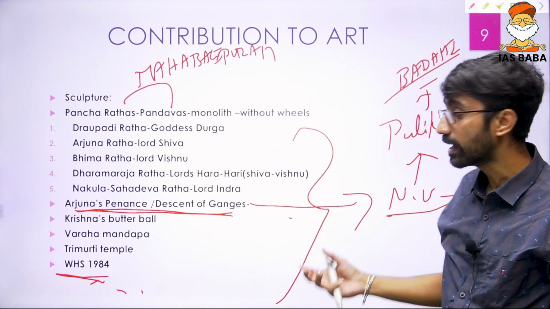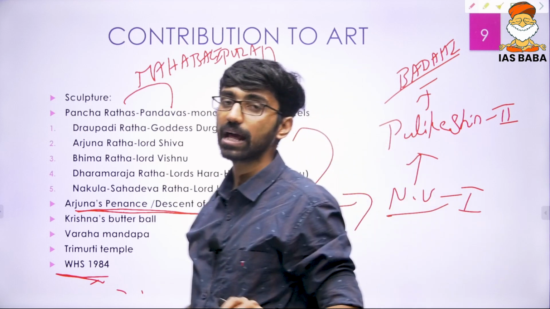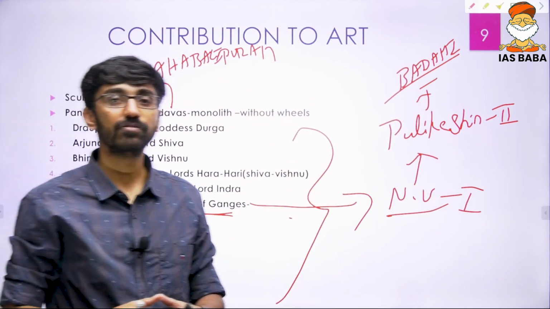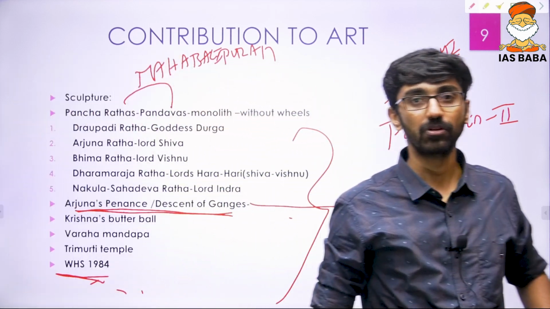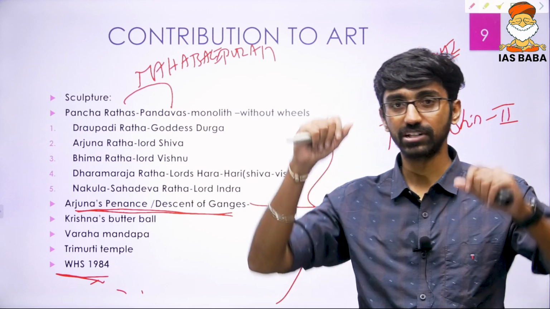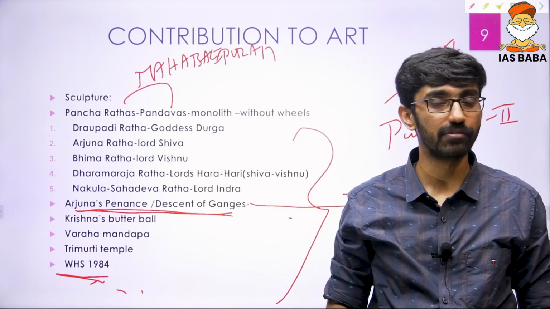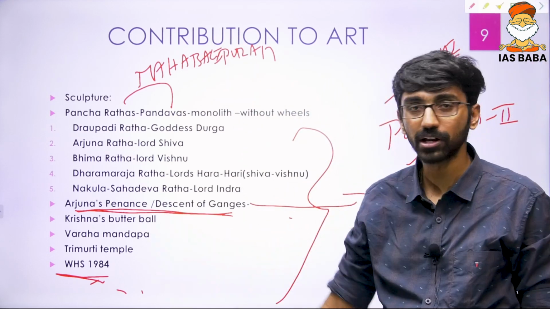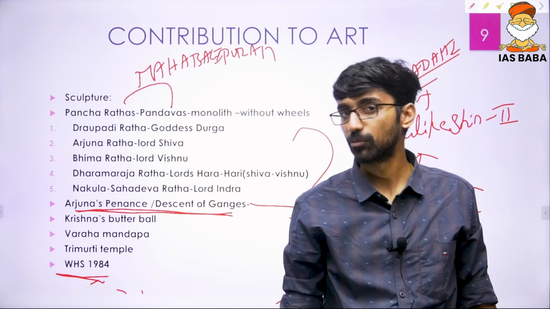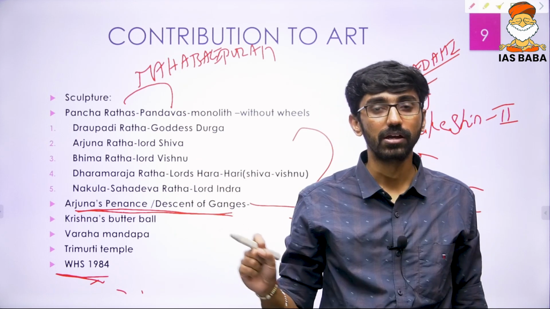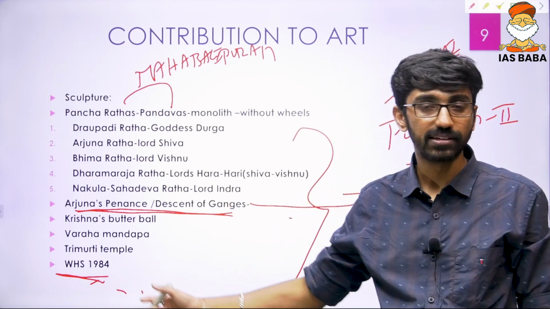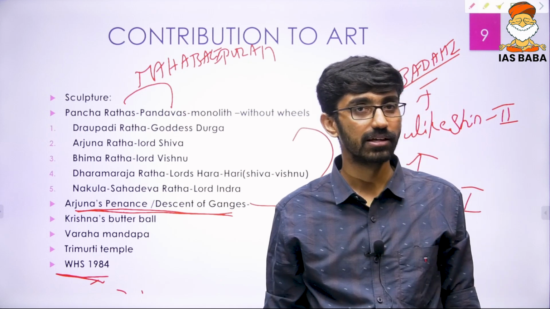So again, when you have conceptual clarity in its entirety, that is when you are going to write good answers too. You can't just write quite generally; you have to be very, very specific in giving examples. Other examples are Krishna's Butterball, Varaha Mandapa and Trimurti Temple, and because of their massive cultural importance, it has been designated a UNESCO World Heritage Site in 1984.